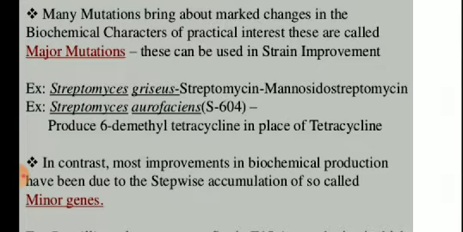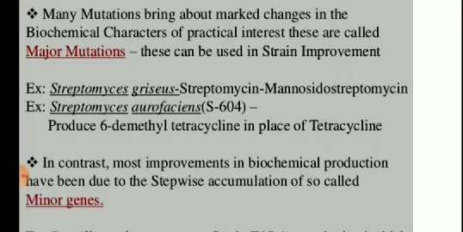Say for example, Streptomyces griseus is an organism which produces streptomycin. Then Streptomyces aureofaciens, strain number S604, upon mutation produces 6-dimethyl tetracycline in place of tetracycline.